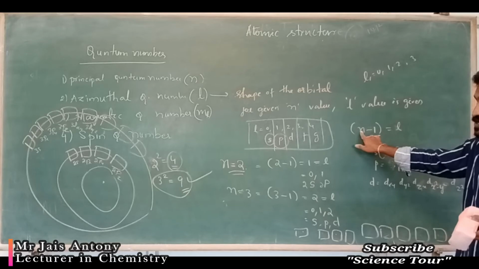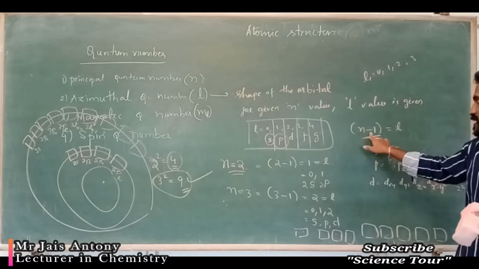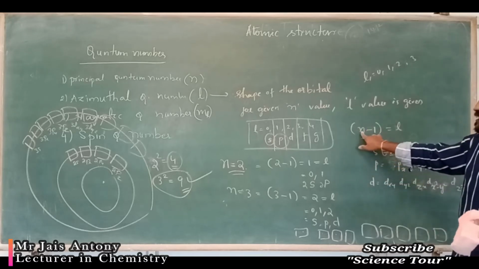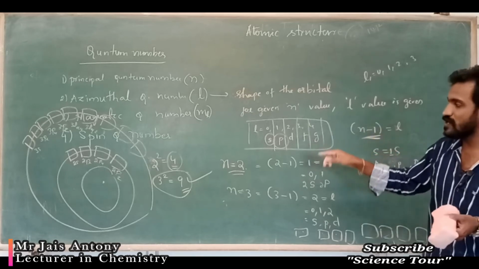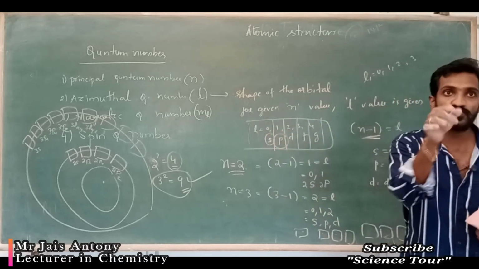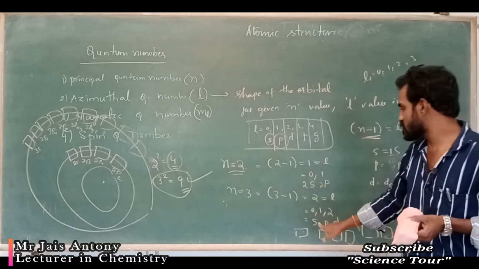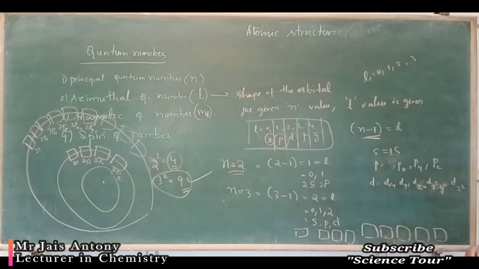By substituting the n value in the formula n minus 1. Main quantum number minus 1 gives the value. Here you substitute 3, the third shell. 3 minus 1 is 2. 2 value means L ranges from 0, 1, 2. You cannot write 2 alone. You start from 0, 1, 2. 0 represents the s orbital, 1 represents the p orbital, 2 represents the d orbital.